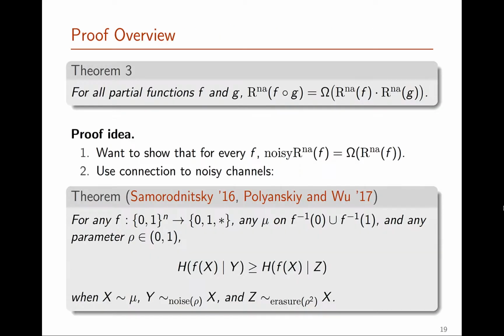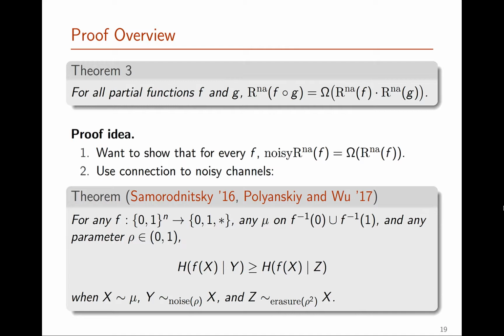And finally, let us see the proof of theorem 3. This theorem states that in the non-adaptive setting, composition does correspond to multiplication of randomized query complexity. And to prove this theorem, what we actually want to show is that the non-adaptive noisy randomized query complexity of f is asymptotically the same as the standard non-adaptive randomized query complexity. We can do this by connecting the problem to some known results in the analysis of noisy channels.